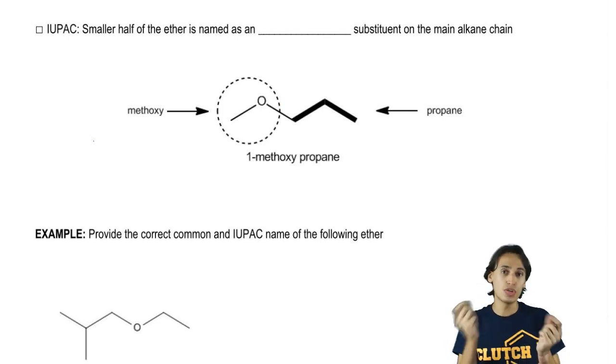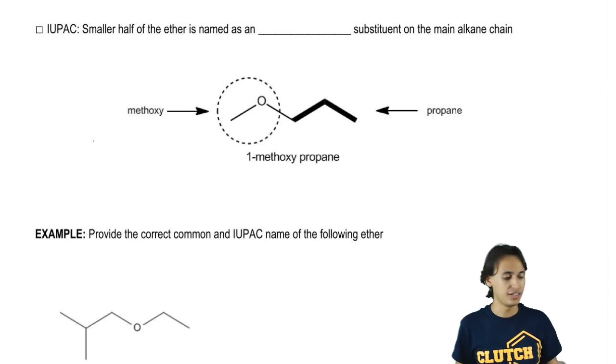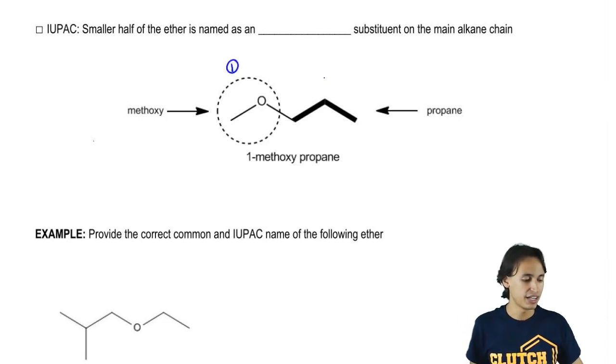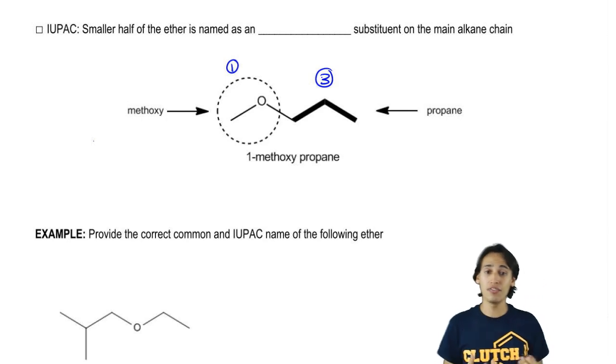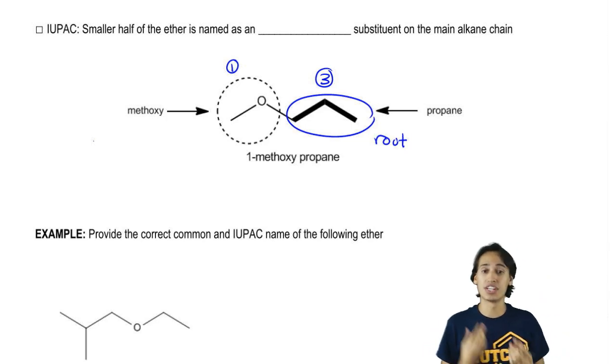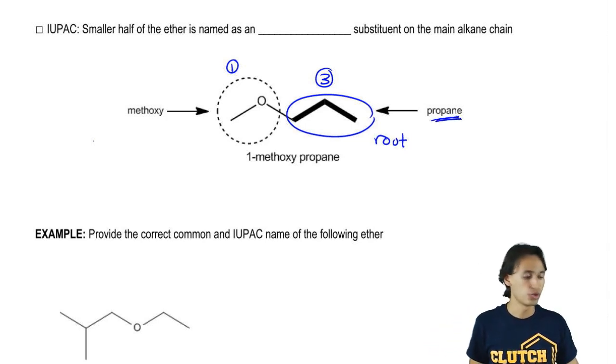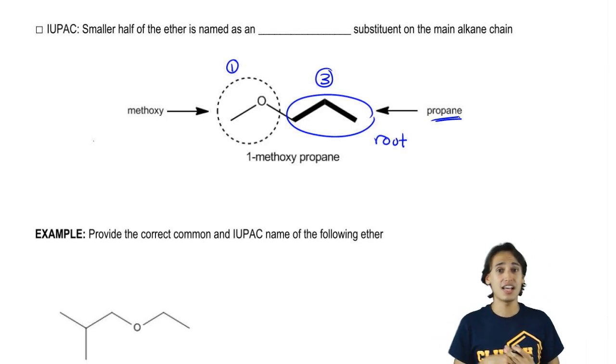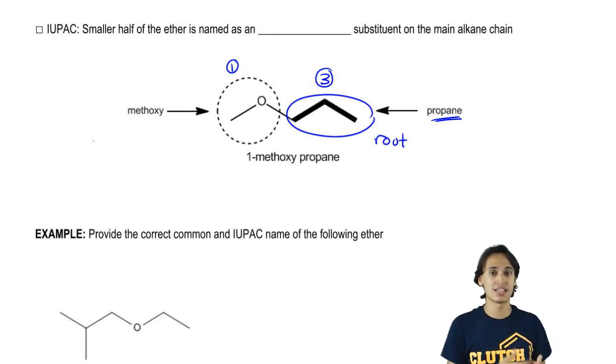So what I would say is, which of my R groups is the biggest one? In this case, I have a 1 carbon side and a 3 carbon side. So obviously, I'm going to use my 3 carbon side to be my root. Okay? And in this case, my root is going to be propane. Okay? So I know that I'm dealing with propane. Now I just have to name the OR group that's attached to it.